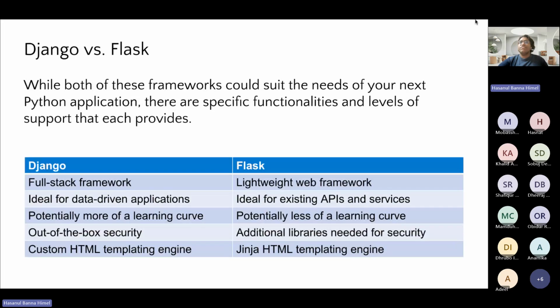While both of these frameworks could suit the needs of your next Python application, there are specific functionalities and levels of support that each provides. Here in the table, you can see that Django and Flask both offer great benefits, and depending on the requirements for app development, one might be better suited than the other.